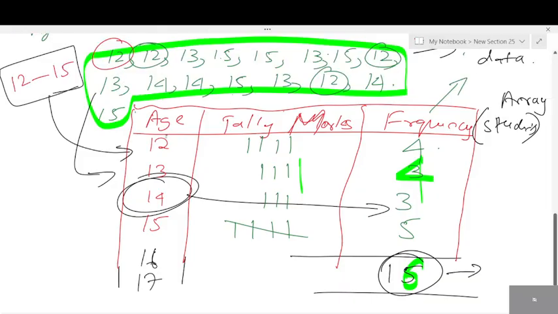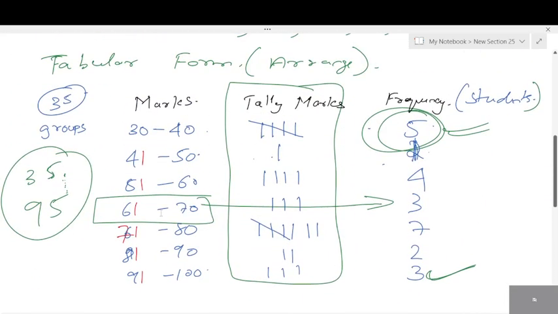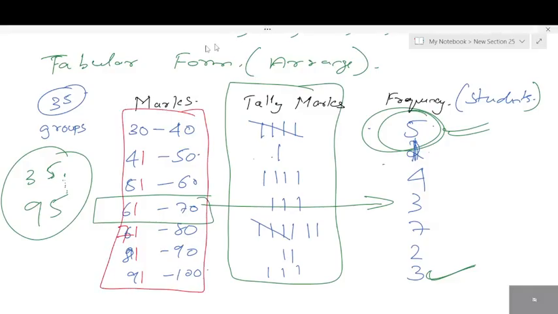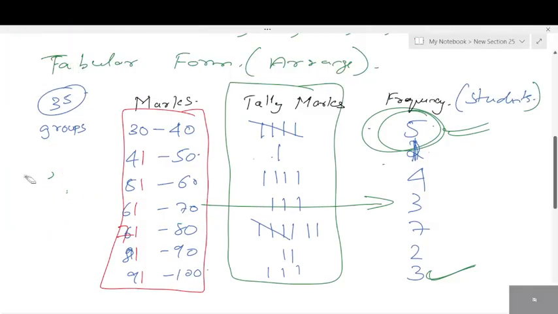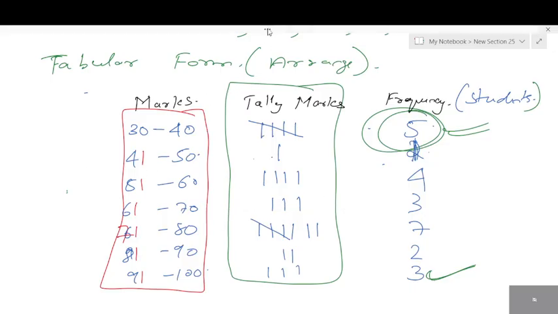So here, how many values do we have for age? When it comes to age, we have only one value present, right? 12, 13, 14, 15, only one value. But here, how many values do we have? 1 or 2 values? 2 values. So there is a range here. Range in the sense, one lower value and an upper value. This 30 we call it the lower value.